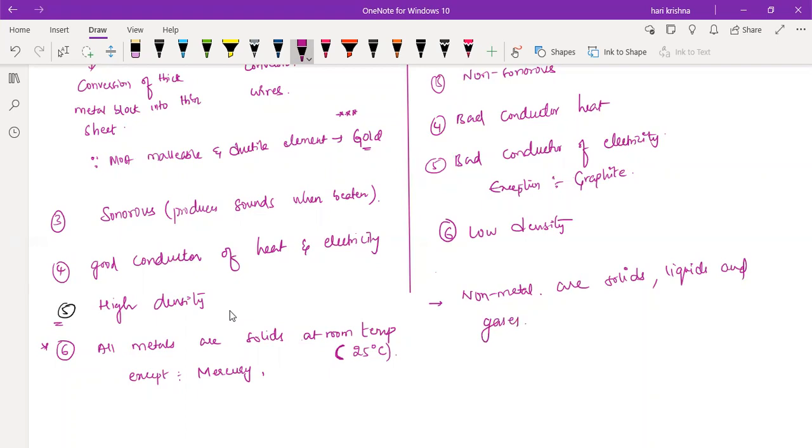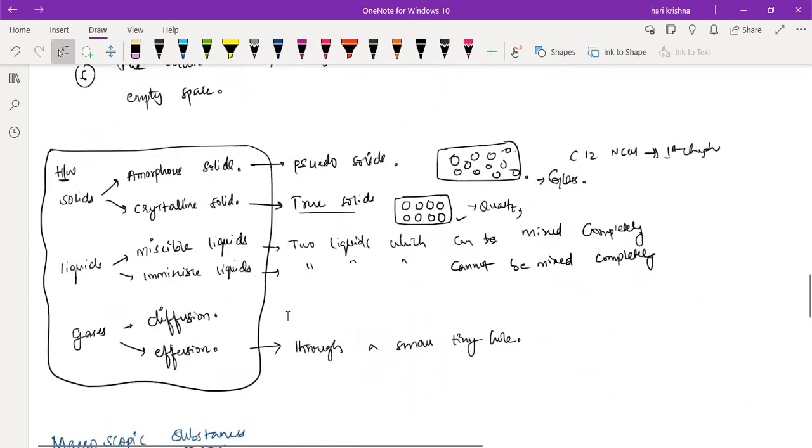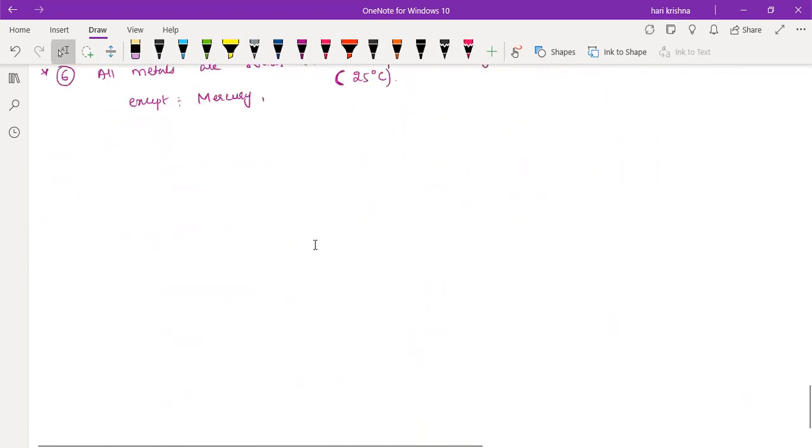Metals will be there only in the form of solids except mercury, but non-metals will exist in three different states: solids, liquids, and gases. These are some properties of the metals and non-metals. Then what is the meaning of metalloid? It has both the properties of metal and non-metal. The elements which have both the properties of metals and non-metals are called metalloids.